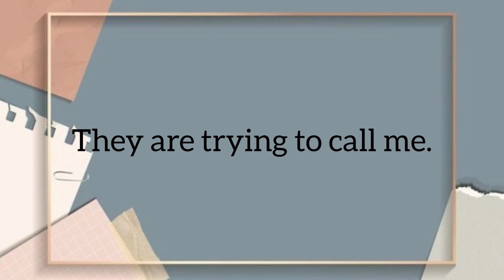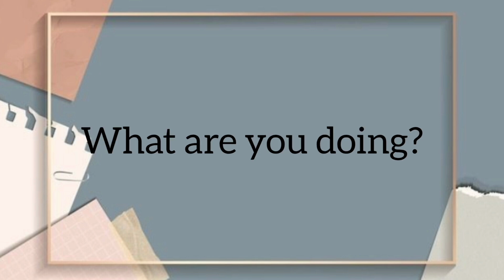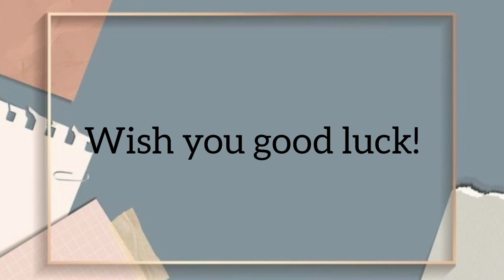If I say, please complete your task, it is also a sentence. Or if I say, what are you doing? Again, it's a sentence, an interrogative sentence. When I say, wish you good luck, it's also a complete sentence that gives us a complete idea or thought.